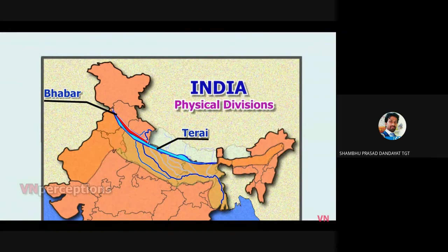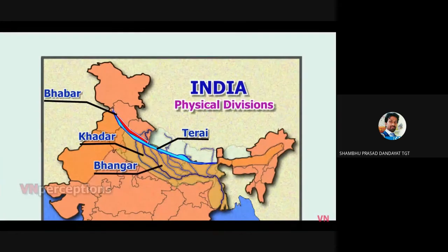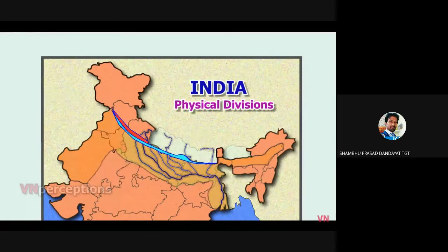Now, in the northern plains, wherever the rivers are flowing, in the adjoining areas, there is continuous deposition of fresh alluvium soil, and these are known as Khadar. But when this soil is pushed away and they become old, they are known as regions of Bhangar. The rivers in the northern plains are responsible for formation of various geographical features such as Doab.